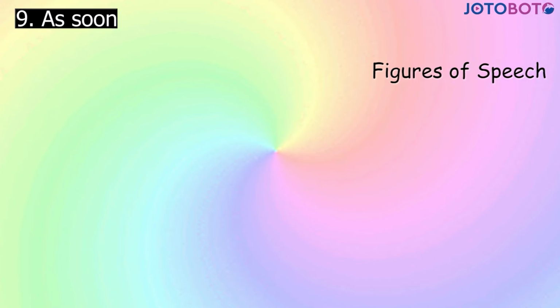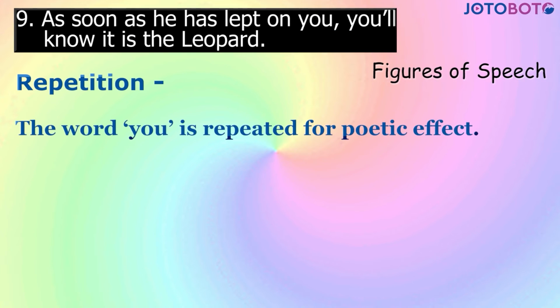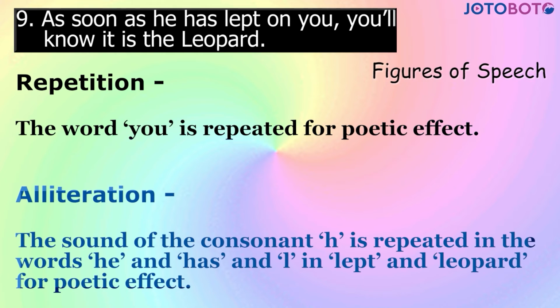Next, as soon as he has leapt on you, you'll know it is the leopard. The figures of speech are repetition. The word you is repeated for poetic effect. Alliteration. The sound of the consonant H is repeated in the words he and has, and the sound of the consonant L is repeated in leapt and leopard for poetic effect.